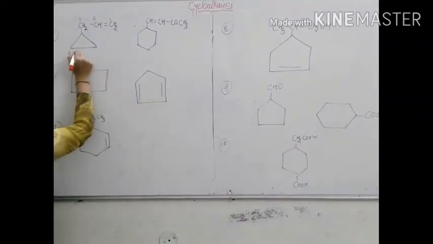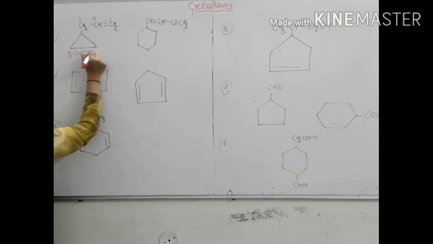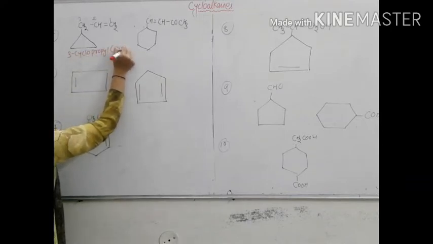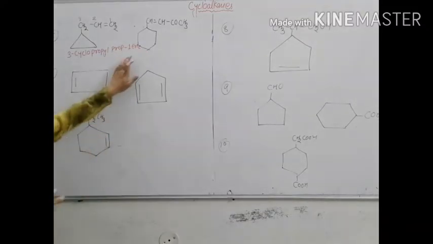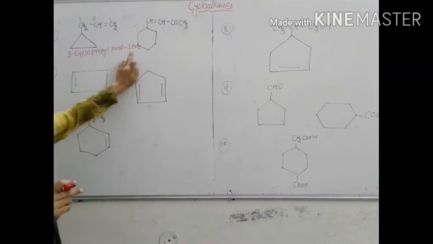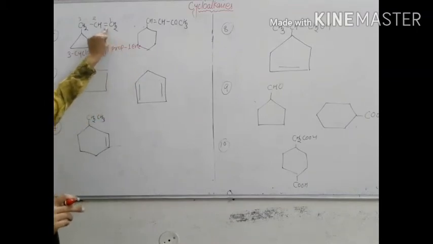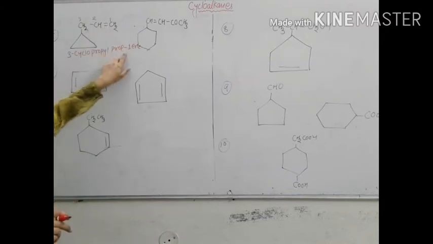Name is 3-cyclopropylpropene. Why write 1-ene? Because there is a double bond present between both carbon atoms, so it is known as 1-ene.